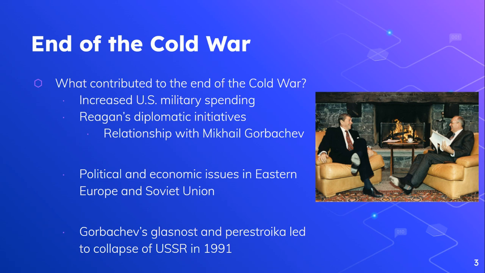As I've just recently mentioned, there's a lot of political and economic issues in Eastern Europe and the Soviet Union. There are countries like Hungary that are going through revolutions, that are trying to revolt against the Soviet Union, and all these little mini rebellions, and also the weakness of the economy in the Soviet Union, eventually help lead to the downfall of the Soviet Union. And last, Gorbachev, the last major leader of the Soviet Union, has these ideas called glasnost and perestroika.